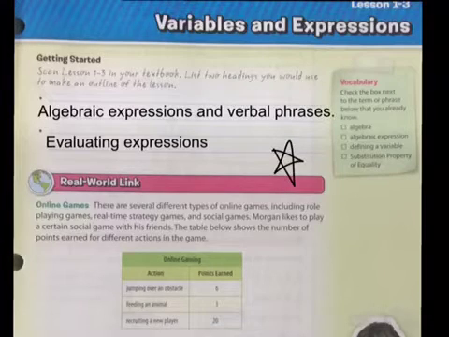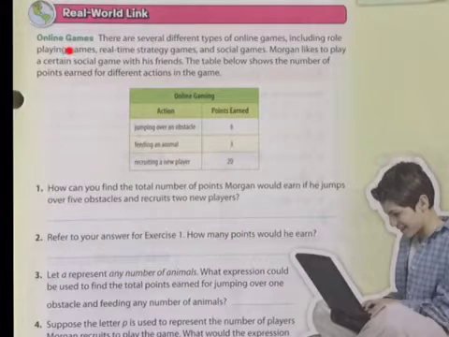Okay, now let's jump ahead to real world link. Online games. There are several types of online games, including role-playing games, real-time strategy games, and social games. Morgan likes to play a certain social game with his friends. The table below shows the number of points earned for different actions in the game. Okay, so we have online game, and here we have the actions and the points.